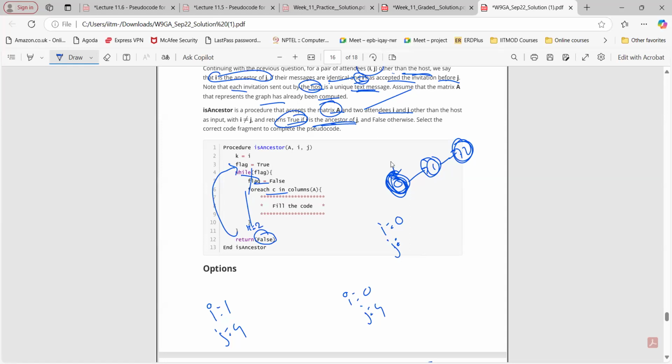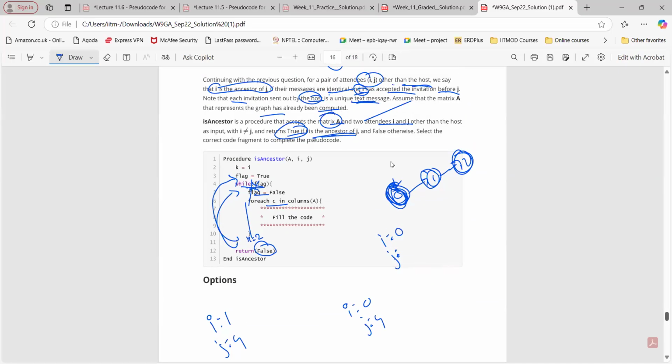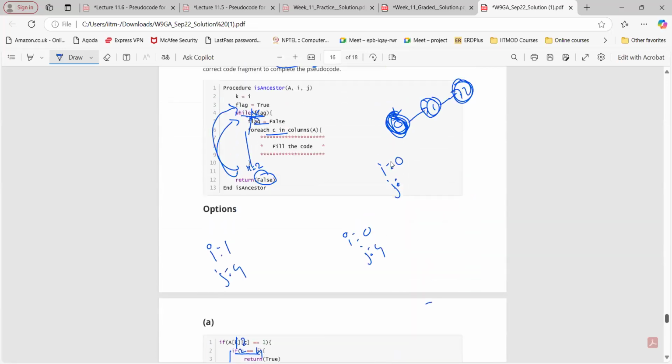And flag is set to false. Yeah, flag is set to false only. So in the next iteration, flag will be false, so we are not going into the while loop. So it returns flag, which is set to false. Yeah, that is not correct here. So 0 and 2. Option A is not correct here.